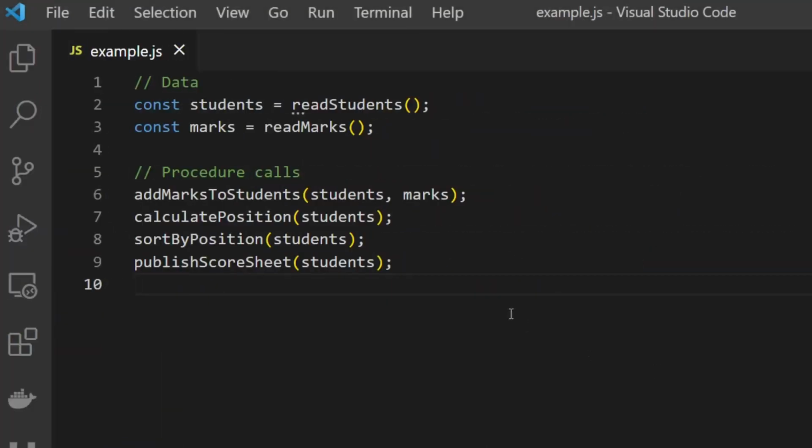So we have a small script here that reads students and marks data, adds marks to students, and finally publishes mark sheets.